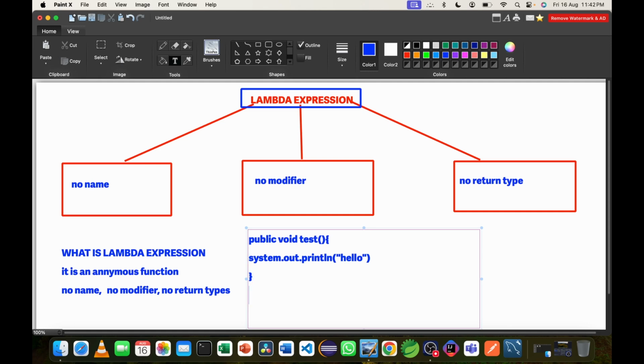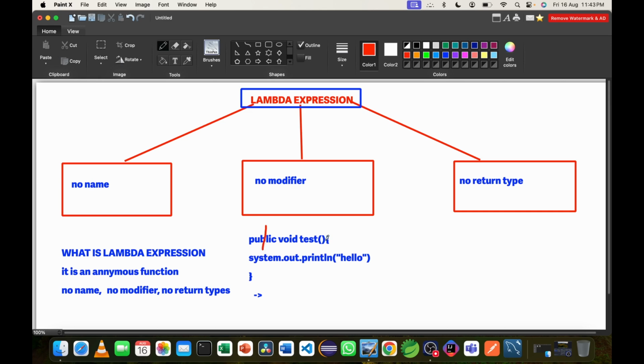First of all, you have to know how to represent a lambda expression in a program. You don't have to use anything extra, just use a hyphen and then a greater than sign, and the job is done. So this is the sign of a lambda expression. How can we write this method in the form of a lambda expression? As I told you, it doesn't have any name, modifier, or return type, so just remove them all first.